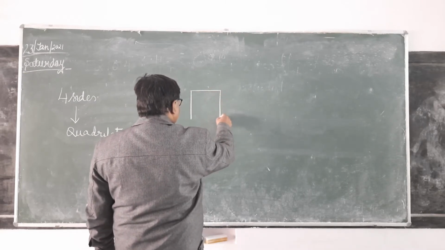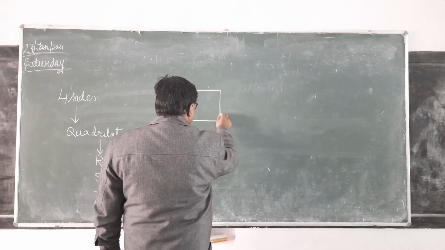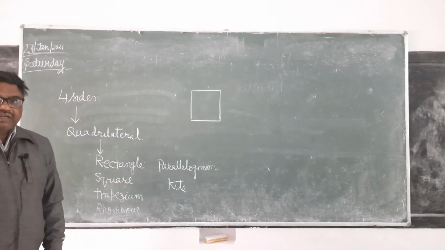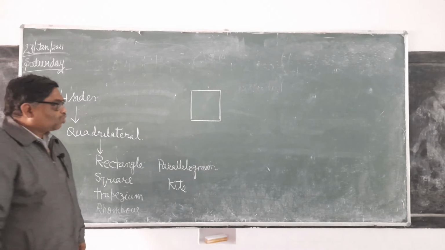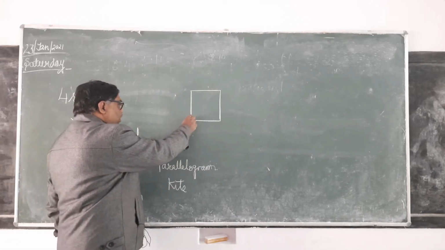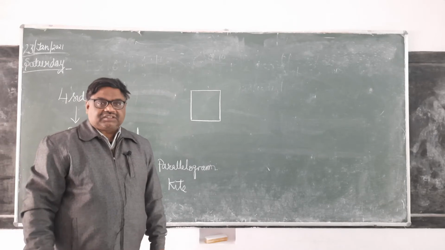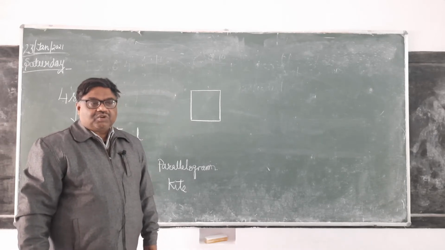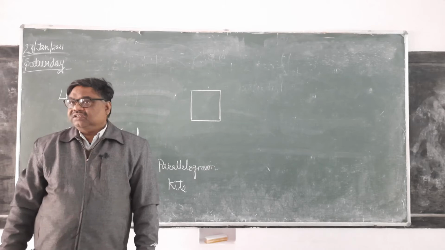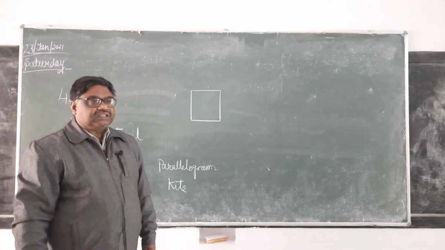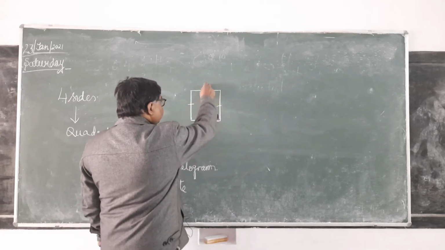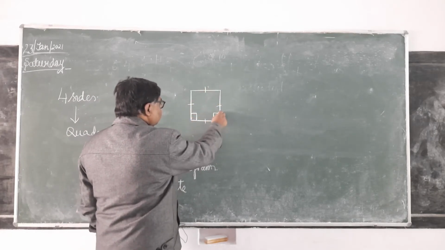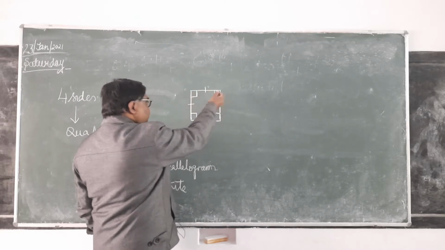This is what type of figure? Who can name? Is it a kite or parallelogram or rhombus? It is square. It is in square shape. You know that in square, what is the property of square? Yes. Sir, all 4 sides are equal. Very good. All 4 sides are equal, and the diagonals are also, and each angle is equal to 90 degree. Other properties we will see later.